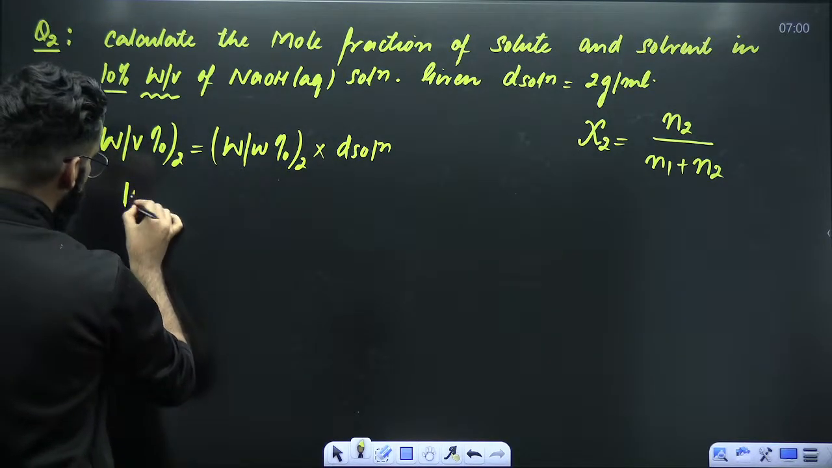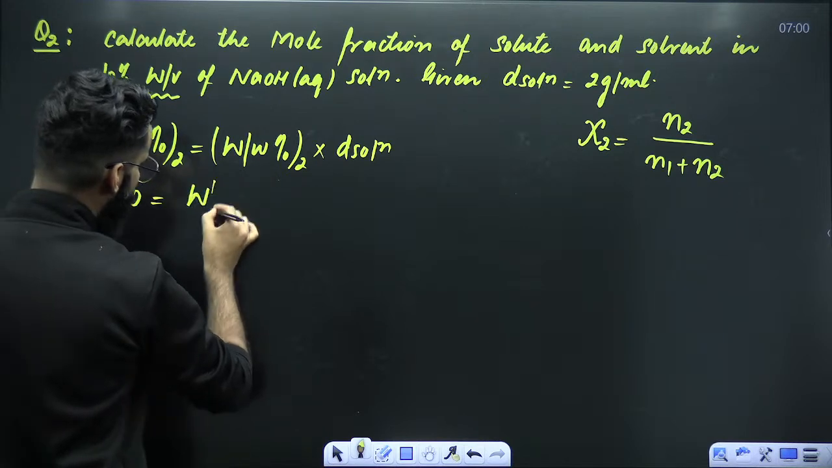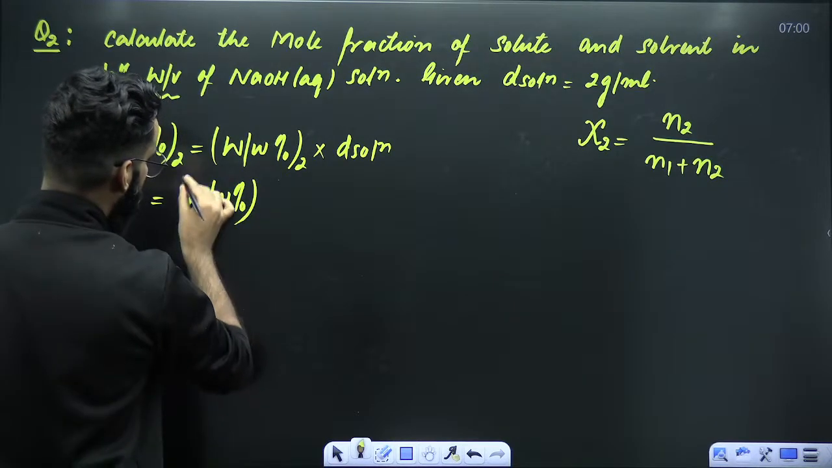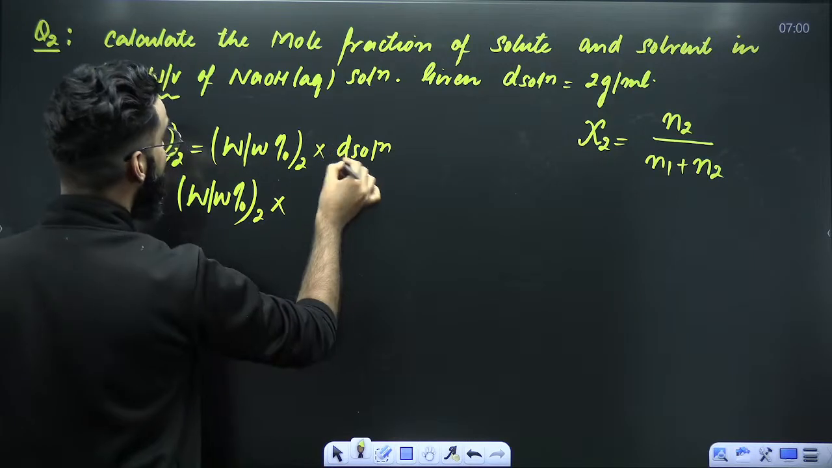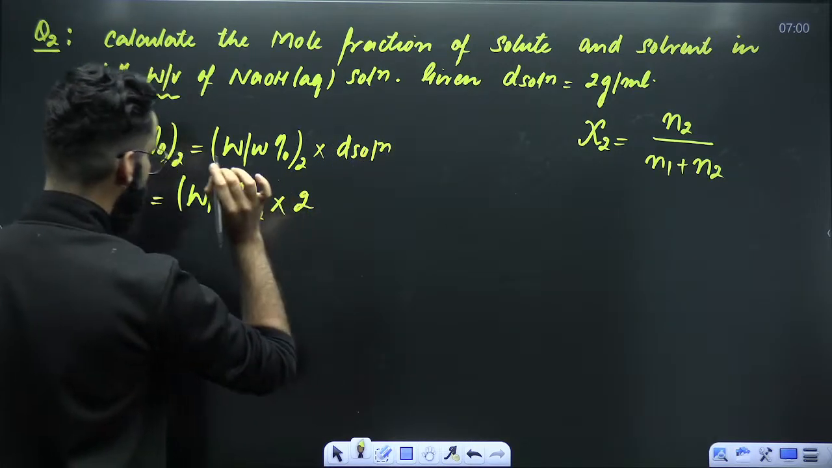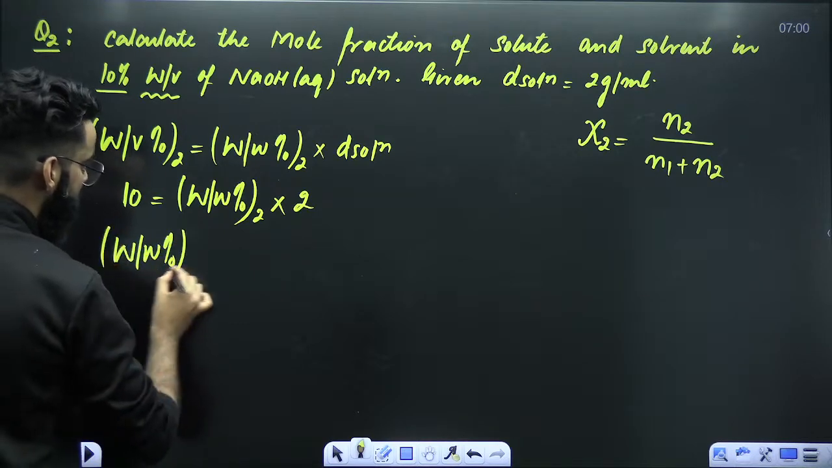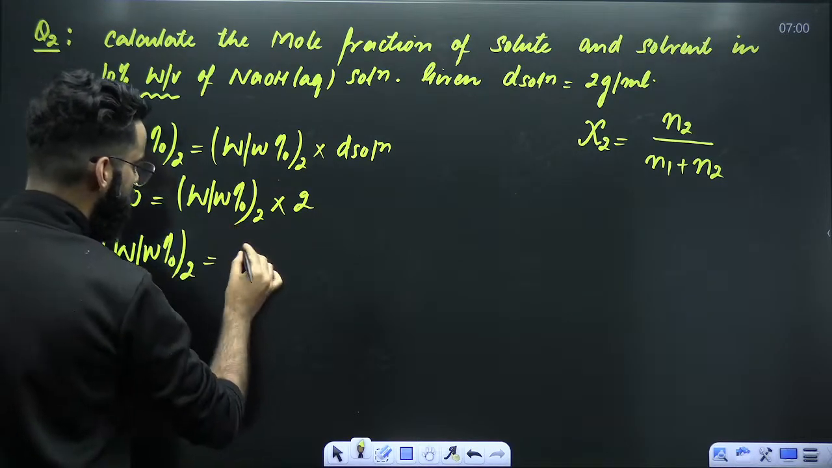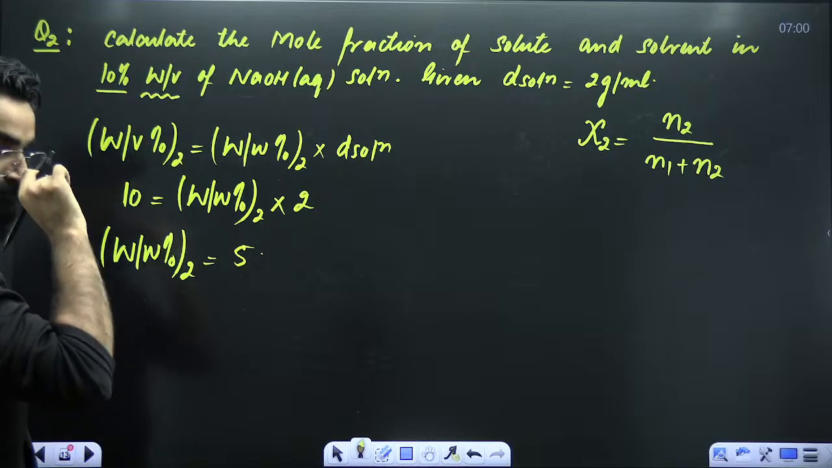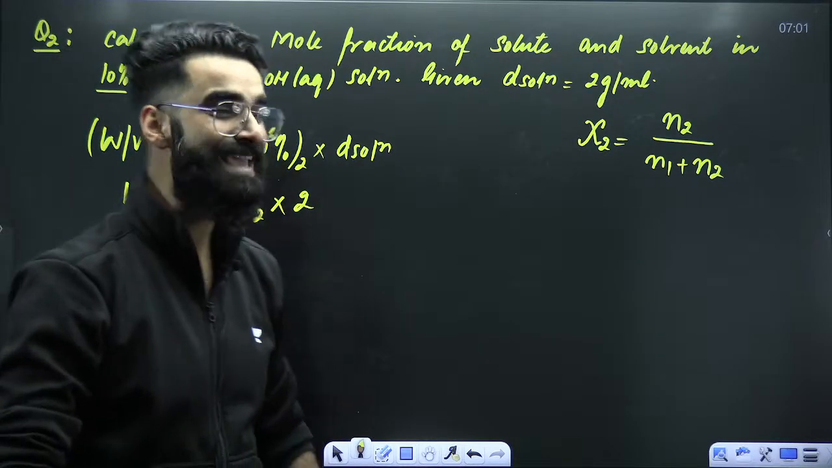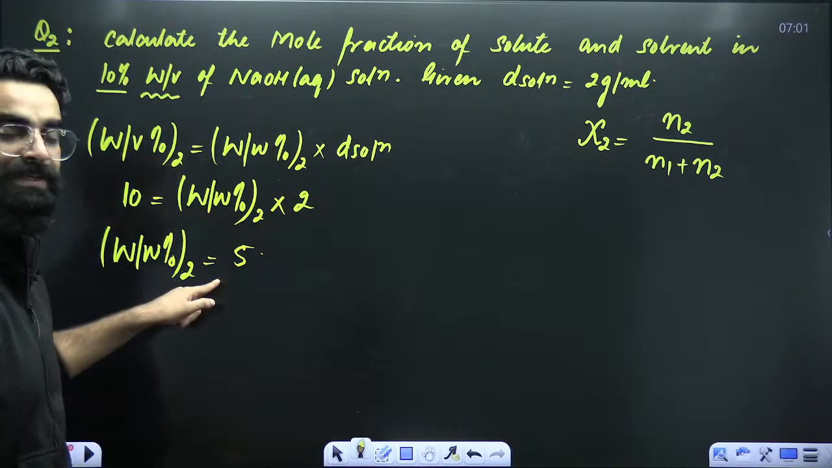Now, what is this weight by volume percentage of solute? That's 10, which is equal to the weight by weight percentage of solute, which I'll be calculating, multiplied by density of solution, which is 2 grams per ml. So from here, I will be getting the weight by weight percentage of solute as 10 by 2. That comes out to be 5. So my first step is I converted weight by volume into weight by weight.